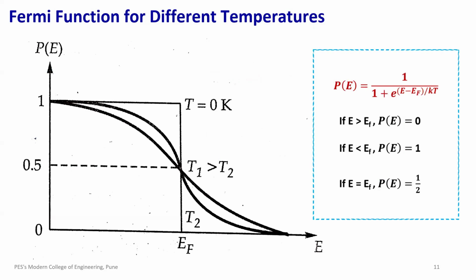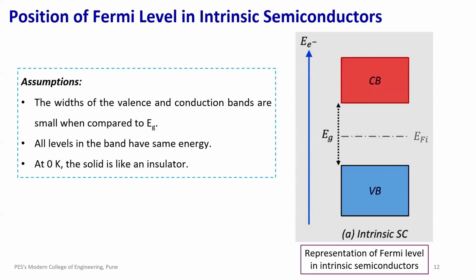When temperature increases, the sharp step in the distribution function becomes smoother. Some electrons get enough thermal energy to jump to the states above EF, leaving holes behind below EF. This redistribution of electrons is why intrinsic semiconductors start conducting at higher temperatures. More electrons cross the band gap. In an intrinsic semiconductor, where no extra impurities are added, the Fermi level sits right in the middle of the band gap. That's because the number of electrons in the conduction band equals the number of holes in the valence band. So it's a balanced system statistically.